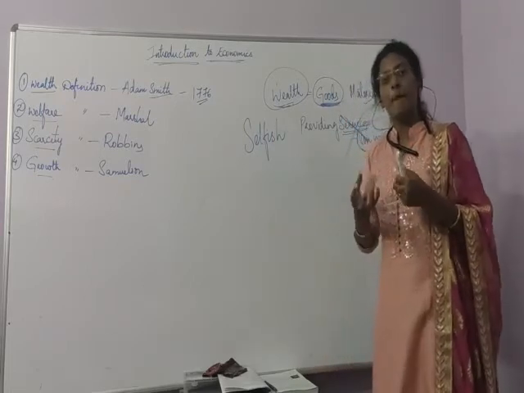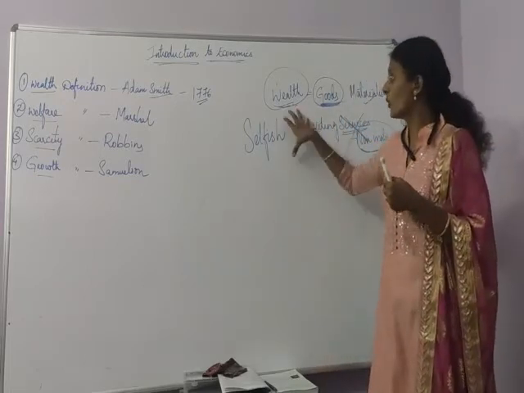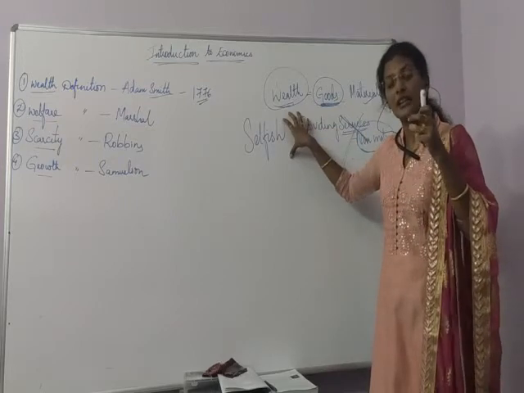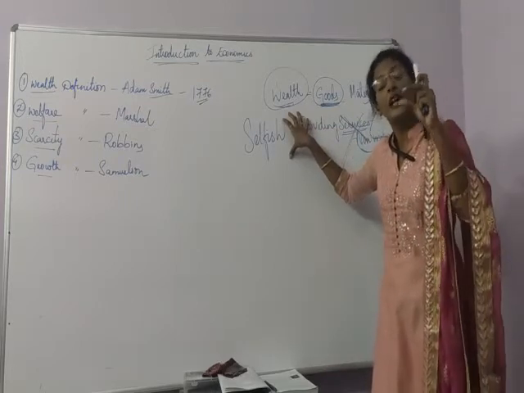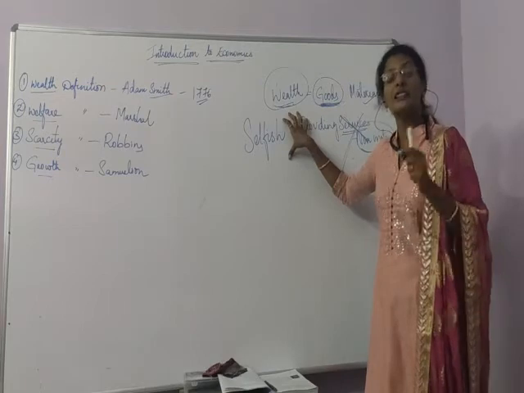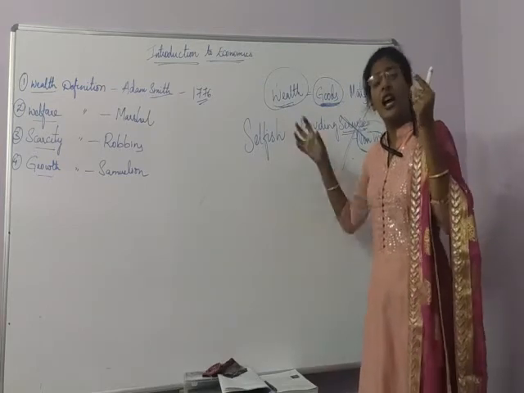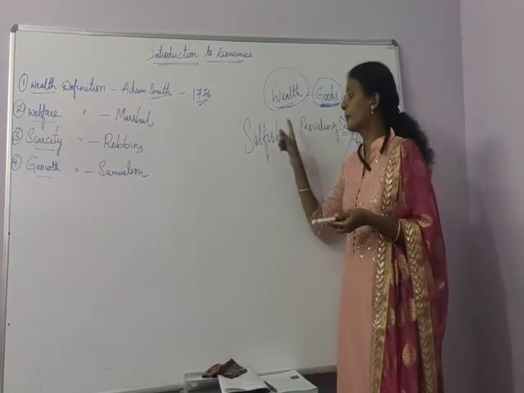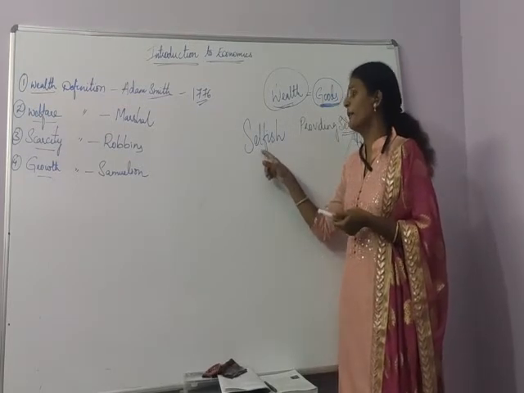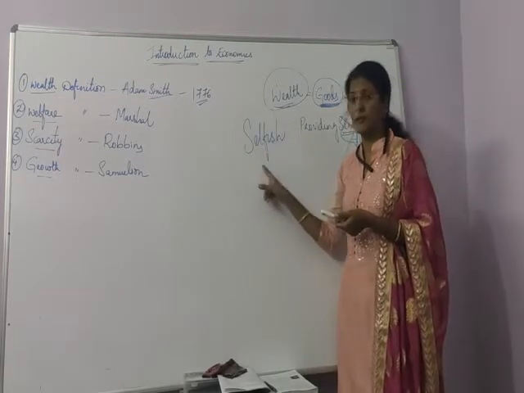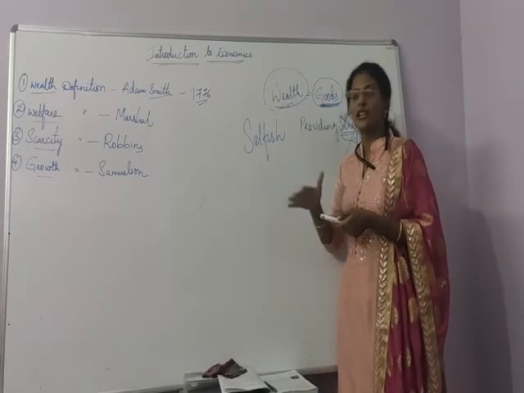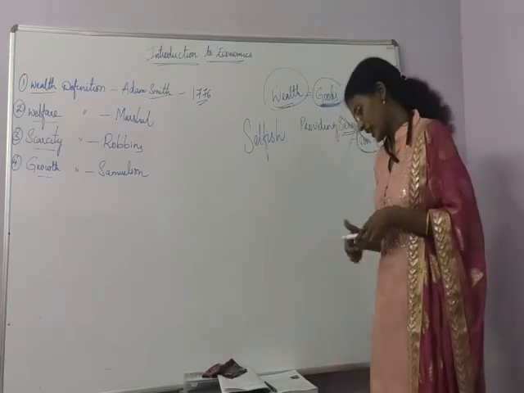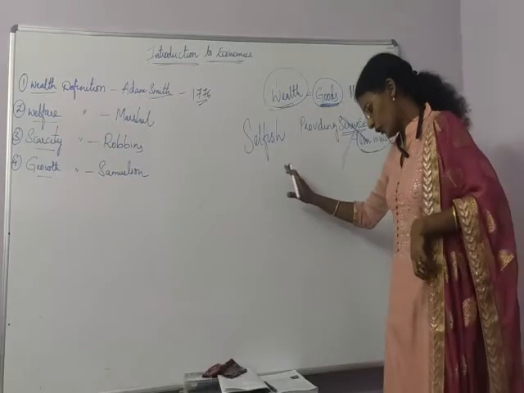So he said man concentrates only on wealth. That is, he termed man as an economic man only. That means man will think about money only. If a person thinks only about money, he will become selfish. So it is not a perfect definition. That's why there are certain drawbacks.